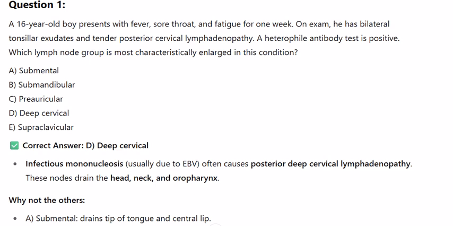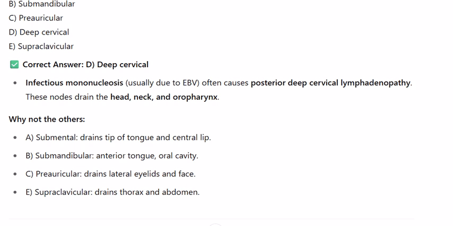Infectious mononucleosis, usually due to EBV, often causes posterior deep cervical lymphadenopathy. These nodes drain the head, neck, and oropharynx. Why not the others? A. Submental, drains tip of tongue and central lip. B. Submandibular, anterior tongue, oral cavity. C. Preauricular, drains lateral eyelids and face. E. Supraclavicular, drains thorax and abdomen.